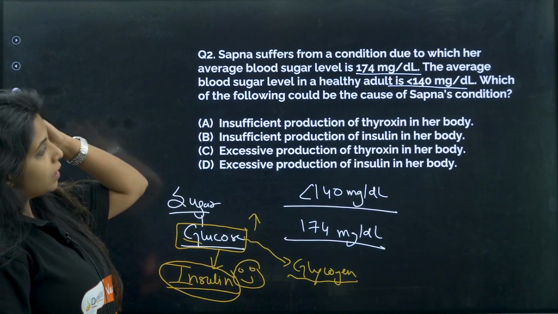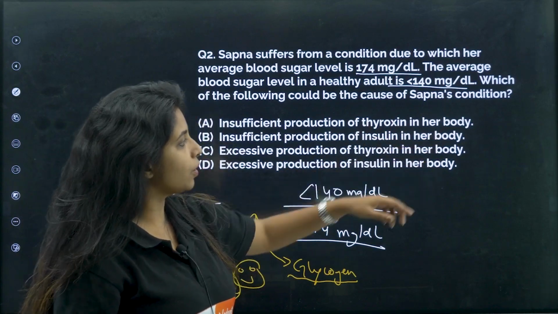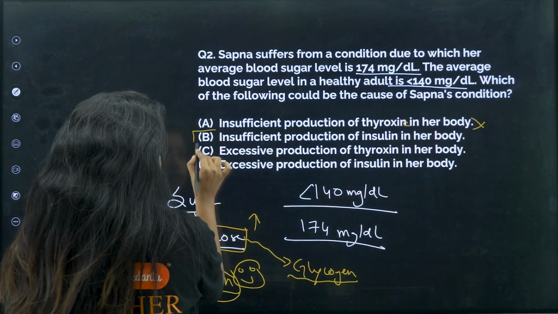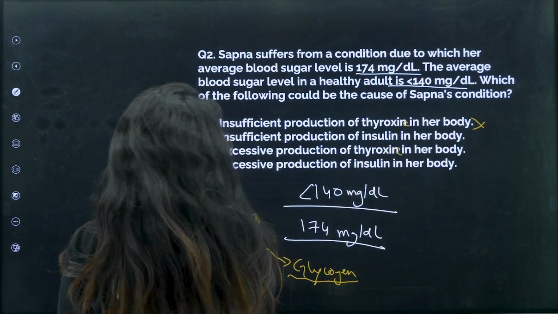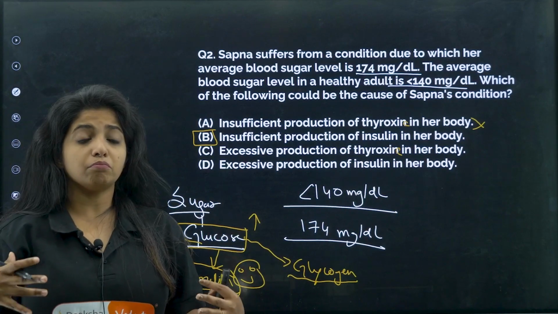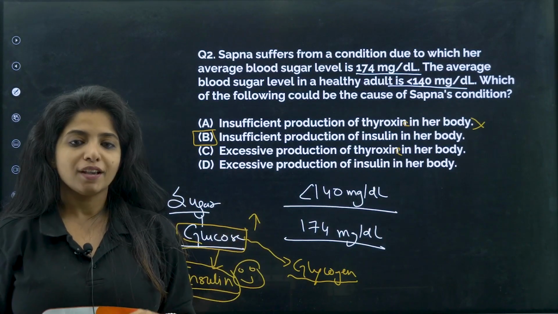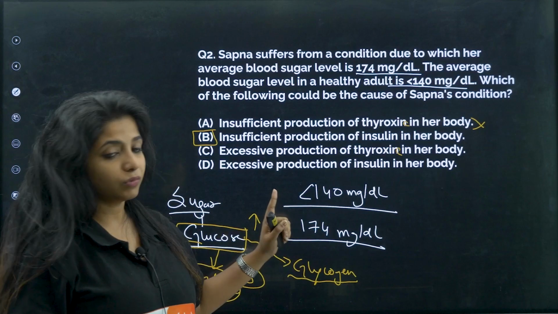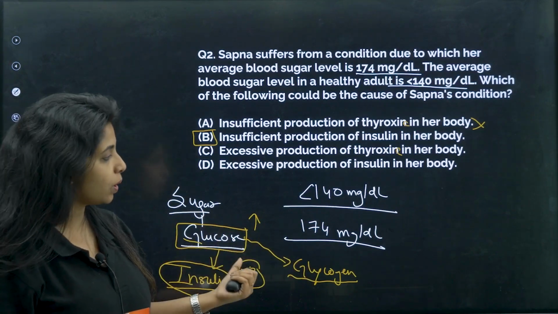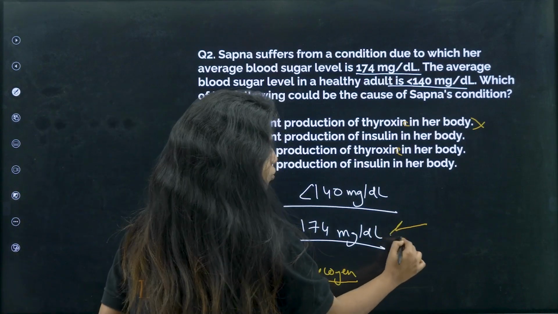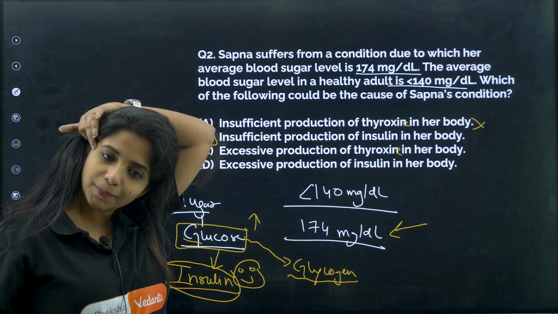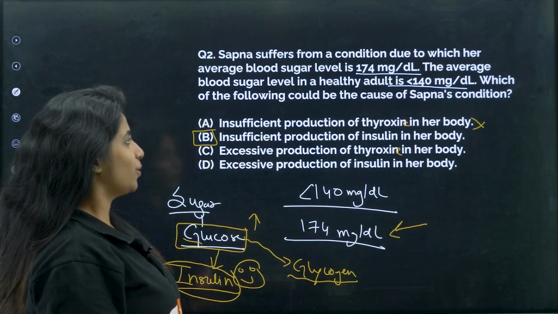Diabetes. So, insufficient production of thyroxine in her body, is that a reason? No. Insufficient production of insulin in her body, yes. Excessive production of thyroxine, no. Excessive production of insulin in her body, no. If excessive was there, she might have low blood sugar, which is also a problem. Insulin is the one that controls this, and here there is insufficient production, which is why her blood sugar level has risen. Otherwise it would have been lesser than 140 mg per deciliter. Works? Cool. Chalo, next question.